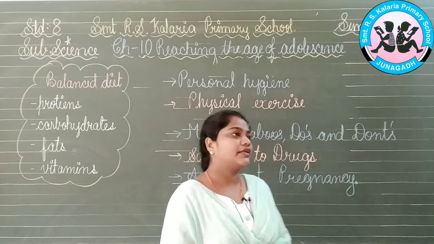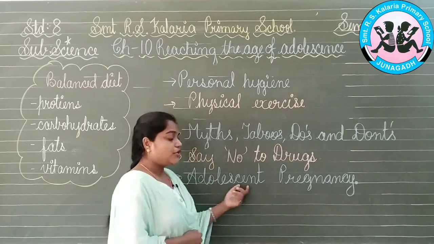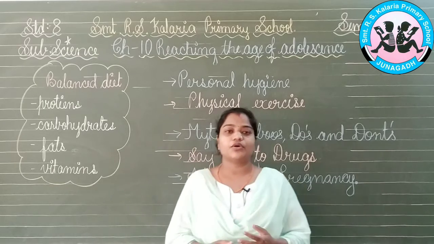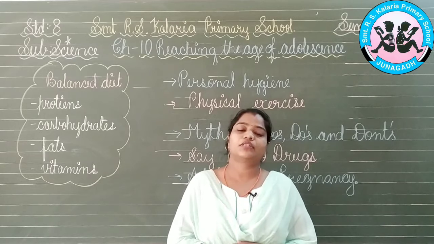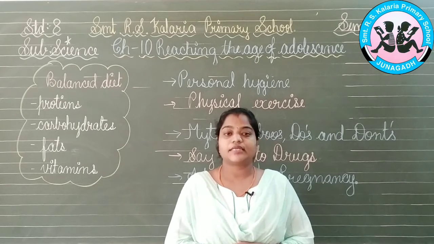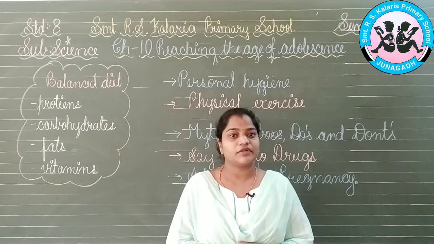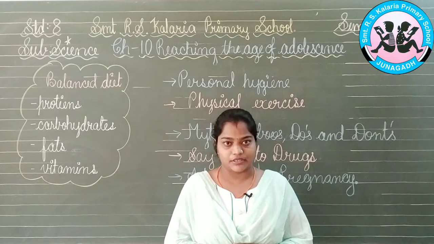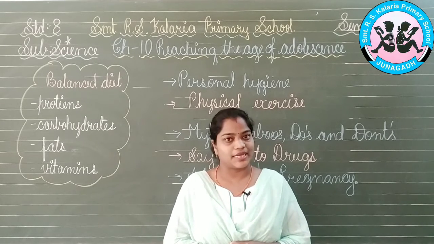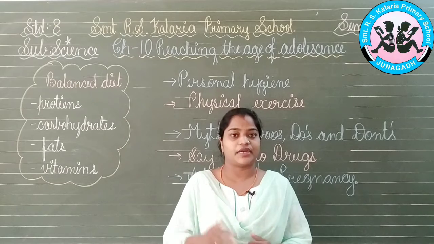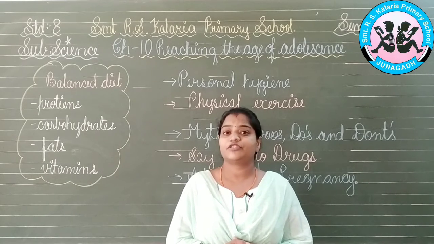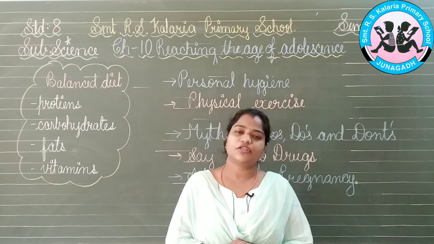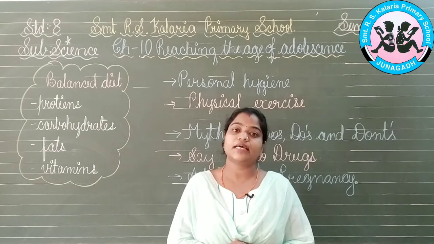Now the last topic that comes here is adolescent pregnancy. The government has given us the age at which a girl or boy gets married: 18 years for girls and 21 years for boys. But nowadays we know that marriage is being delayed for a longer period. Girls are also becoming mature and they know very well that at age 18 we should not get married, because there are so many problems they can face at that time.